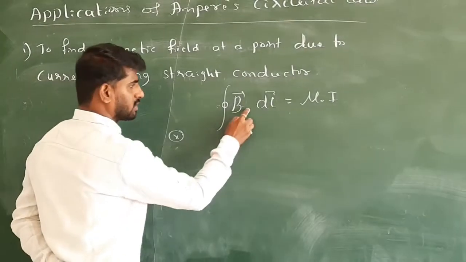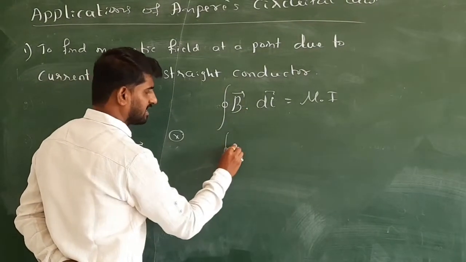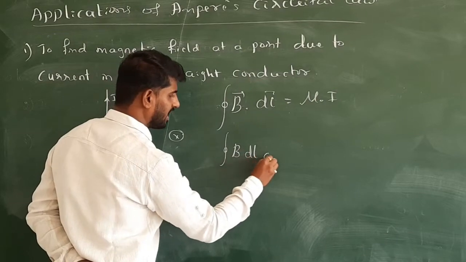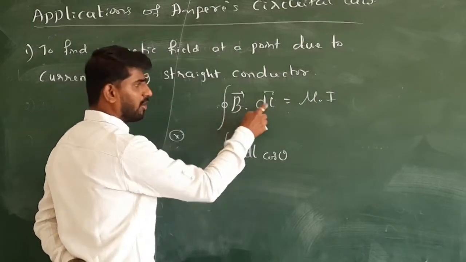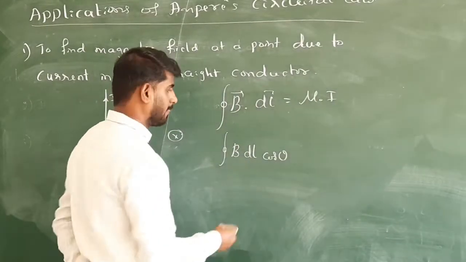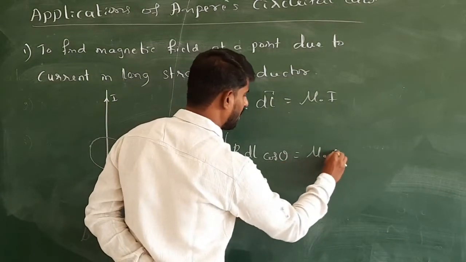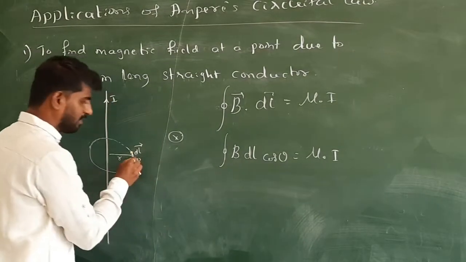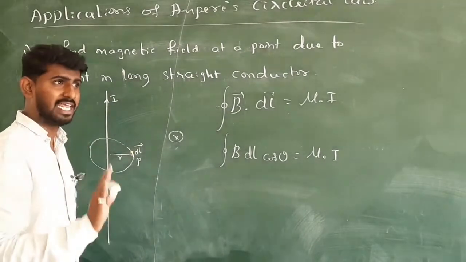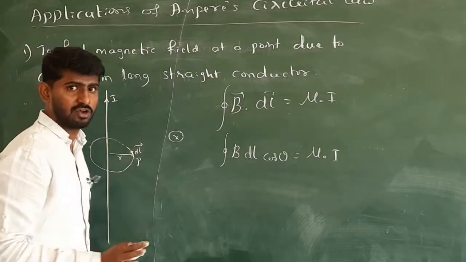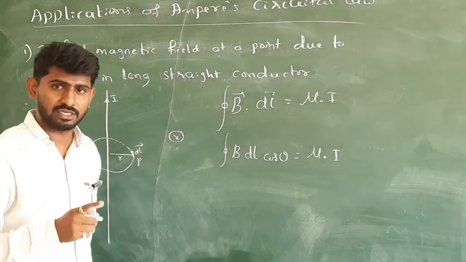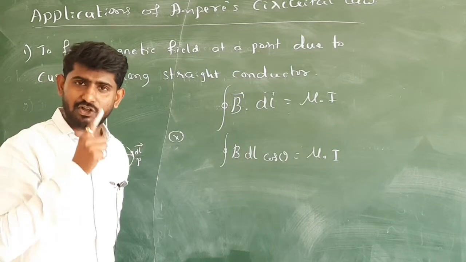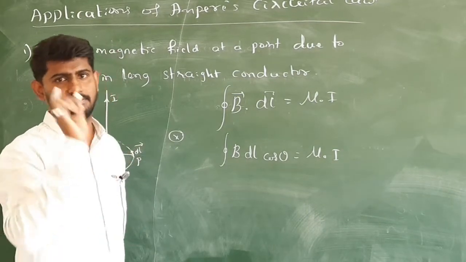Okay, then the integration sign as it is, vector B dot vector dl, I can write it as B into dl cos theta. A dot B is equal to AB cos theta, which is equal to mu naught into I. So what's the angle now? The angle between B and dl, I explained to you: for any case when you are applying the Ampere circuital law, you should assume the direction of dl and direction of B are always the same.